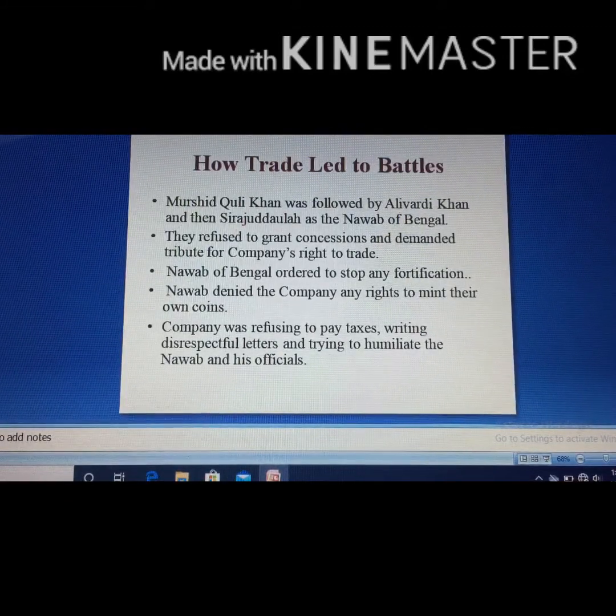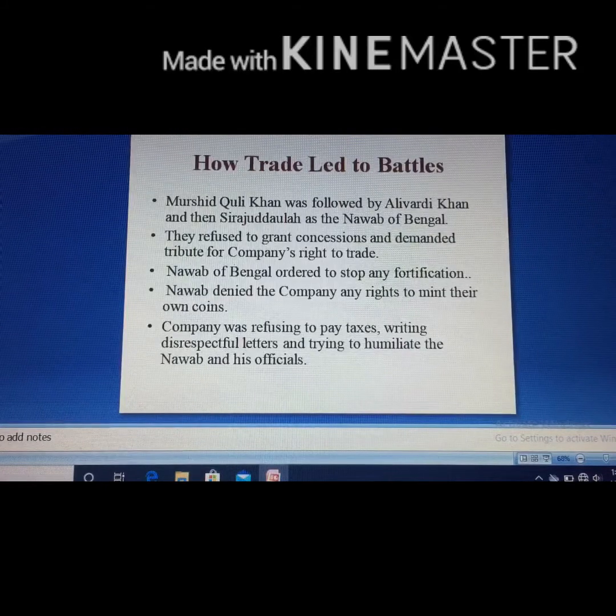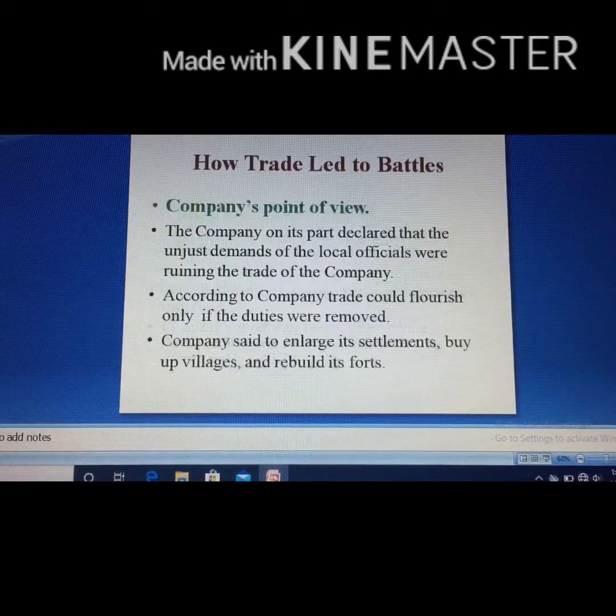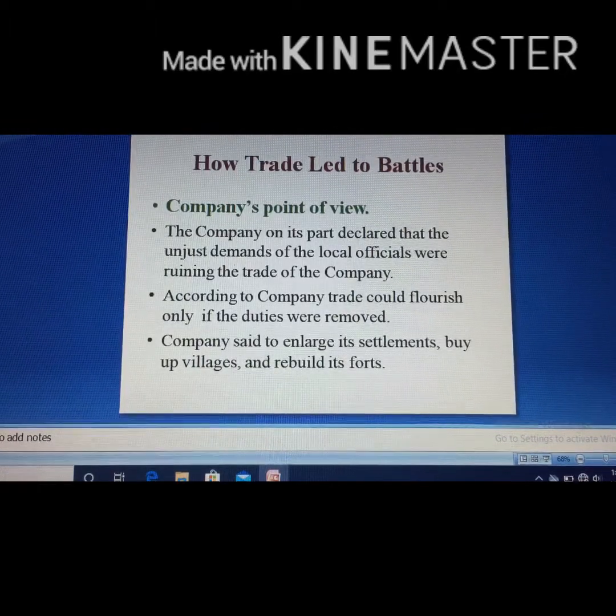The company was refusing to pay tax and started writing disrespectful letters trying to humiliate the Nawab. So all this was going on, and the company had its own point of view. The company declared that it was the unjust demands of local officials which were ruining the trade.